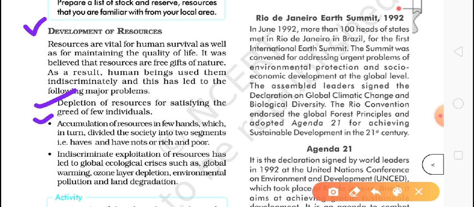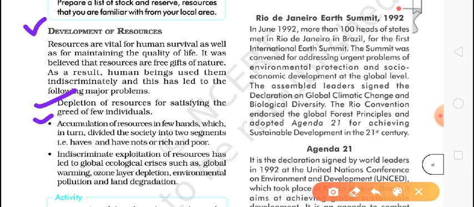Next, the accumulation of resources in a few hands. Only a few people have the right or control of these resources, because in the past, during British rule, and now, because of corruption, only a few people have a hold on these things.